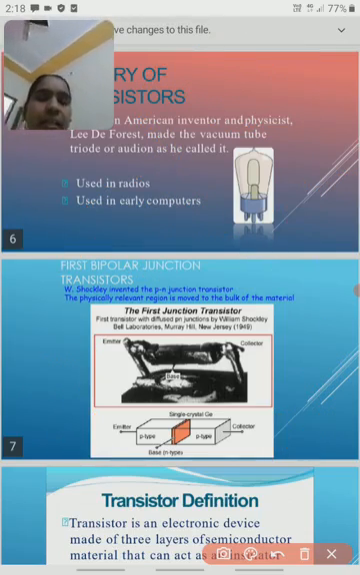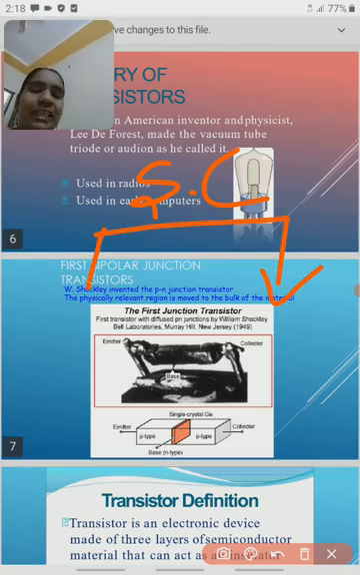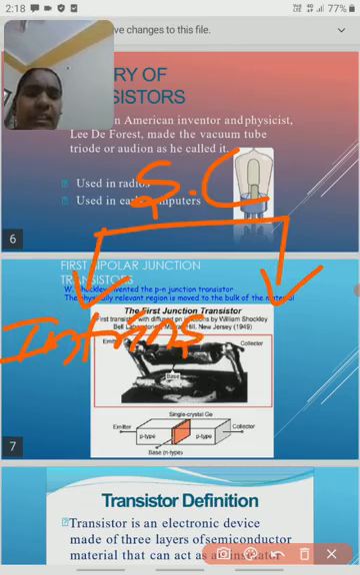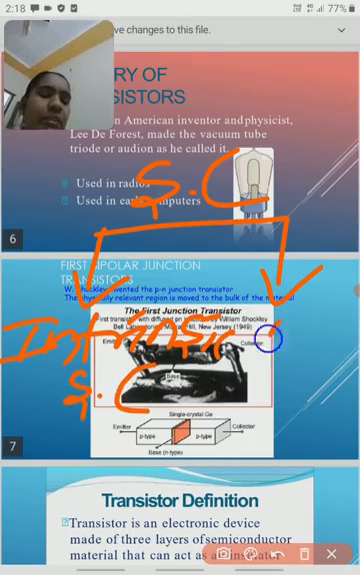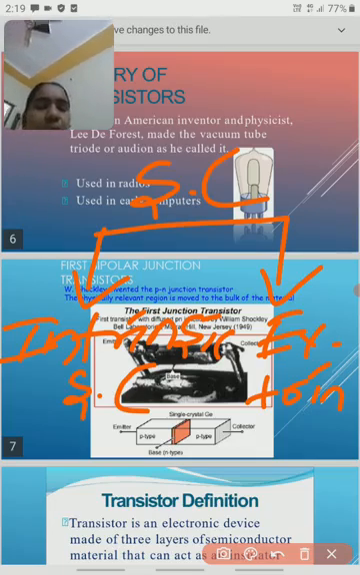Mainly I am concentrating on the semiconductor. Semiconductors are classified into two categories. The first one is the intrinsic semiconductor, and the second one is the extrinsic semiconductor. What are the main differences between intrinsic and extrinsic semiconductors?